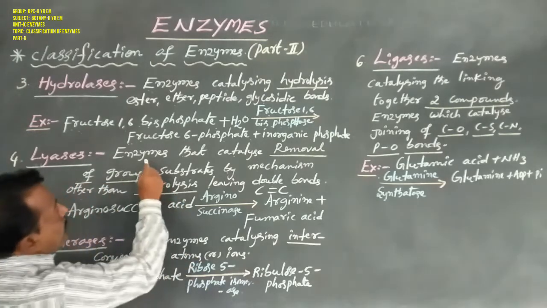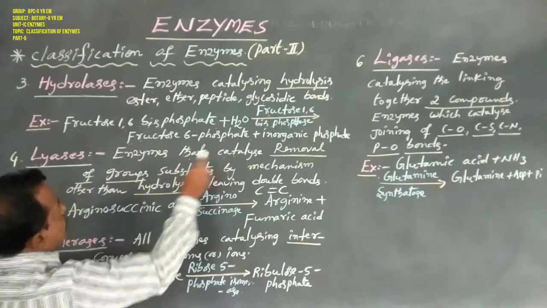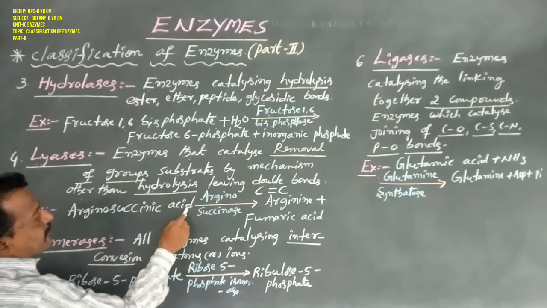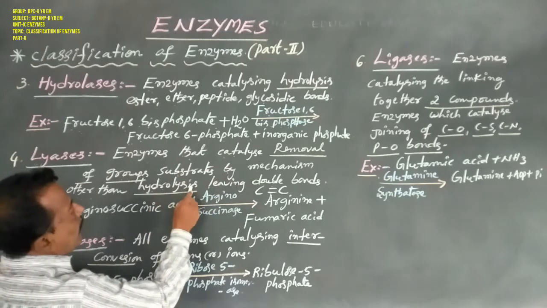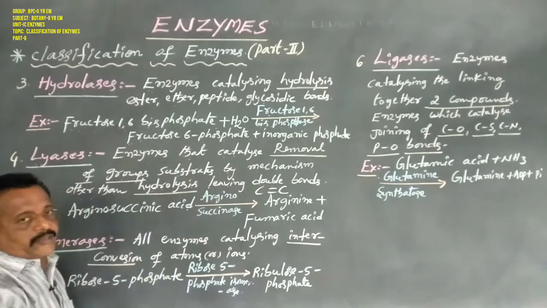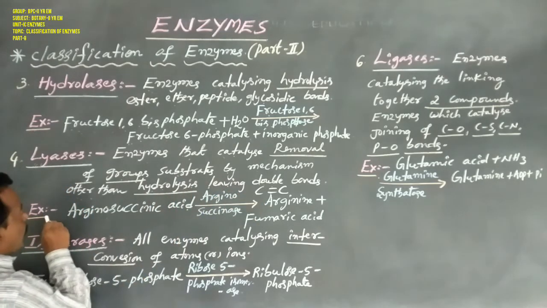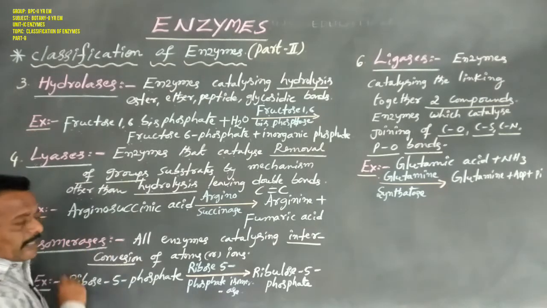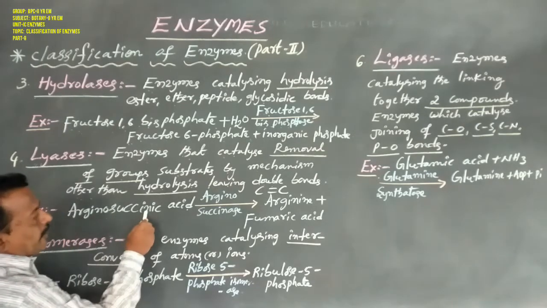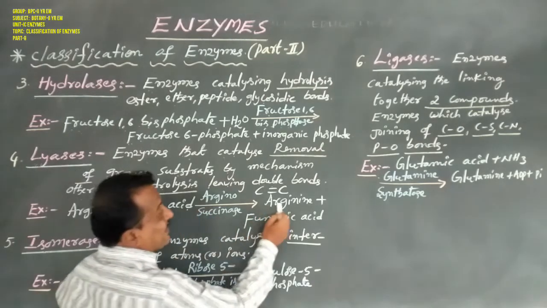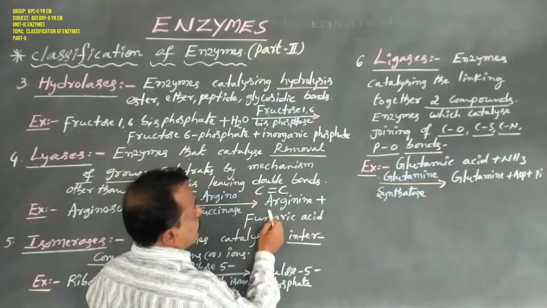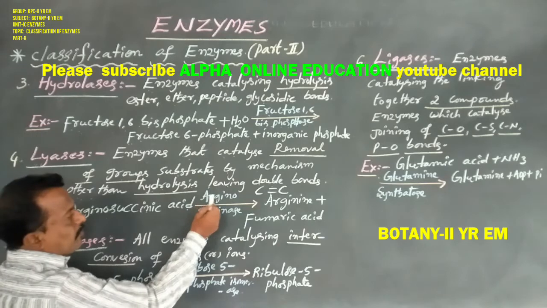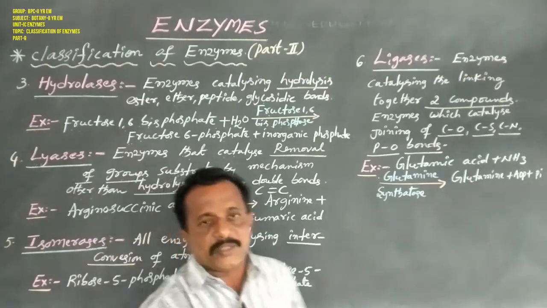Enzymes that catalyze removal of groups from substrates by mechanisms other than hydrolysis, leaving double bonds. Given the example here from the Krebs cycle: argininosuccinic acid is converted to arginine plus fumaric acid with the help of the enzyme argininosuccinase.